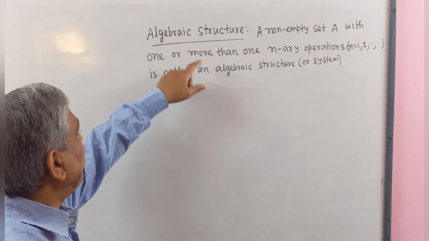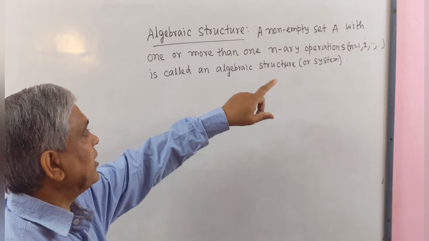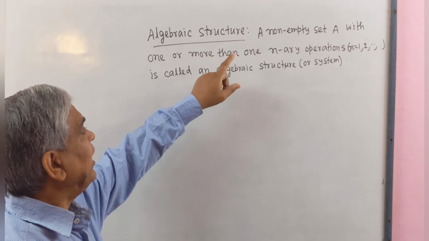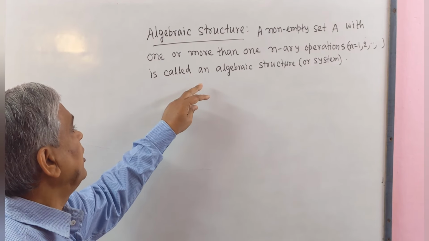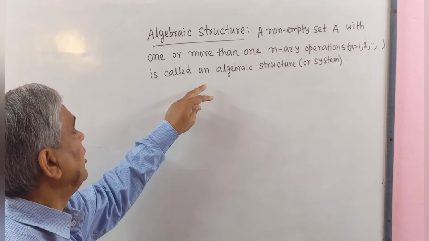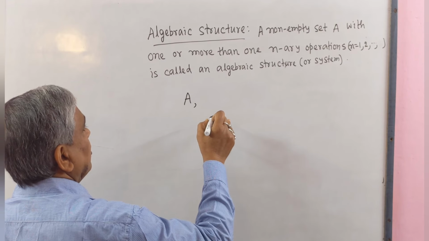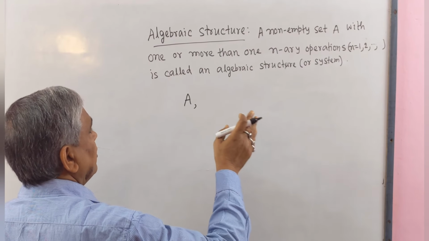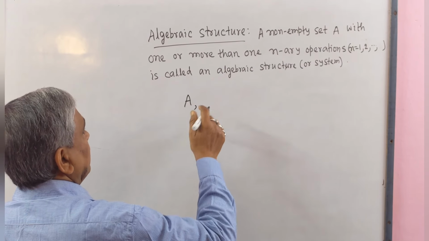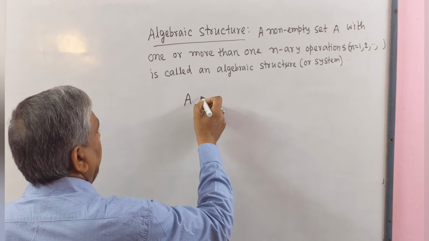Now we define algebraic structure. A non-empty set A with one or more than one n-ary operations, n equal to 1, 2, dot dot dot, is called an algebraic structure or system. Here the non-empty set is A, and we may take different n-ary operations that may be binary, unary, or any, and the set A with these operations is called an algebraic structure.